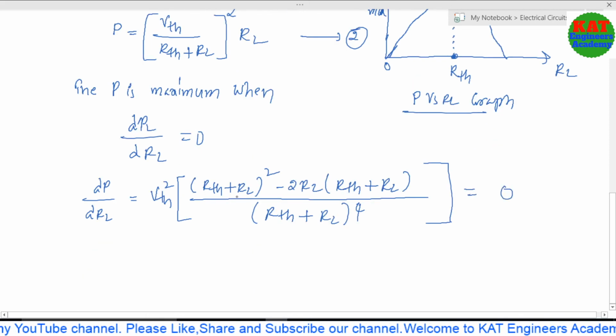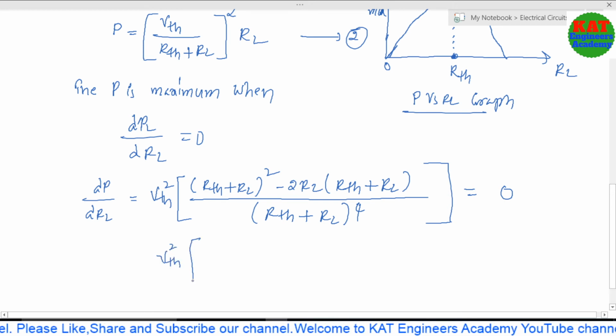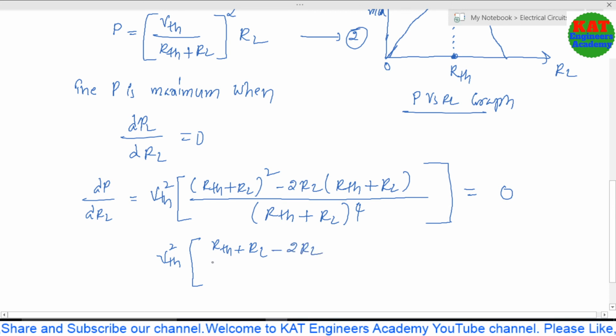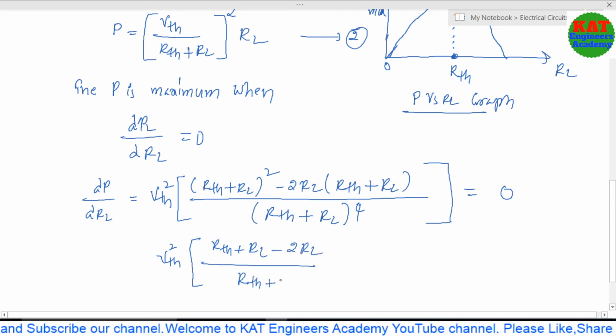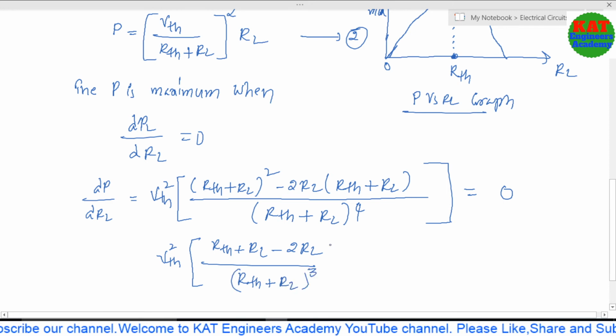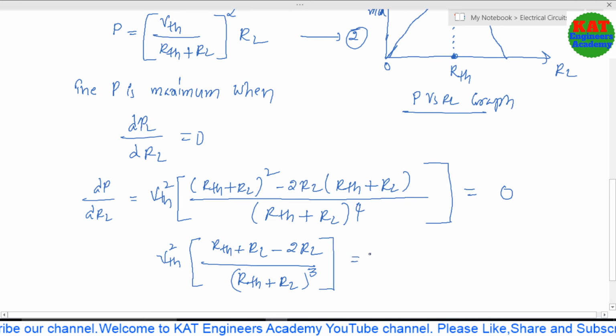Now from this you have to take (RTH plus RL) common, so that it cancels with one term below. After taking it common, one term is cancelled with RTH plus RL, and we get (RTH plus RL) cube in the denominator. Now this is equal to 0.